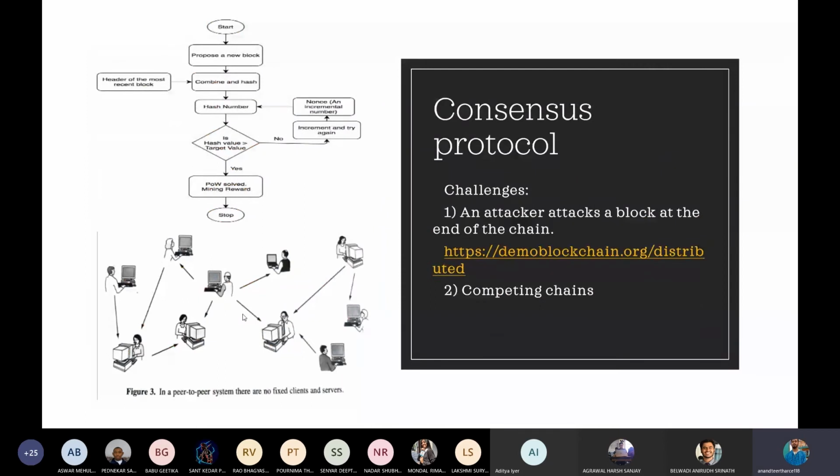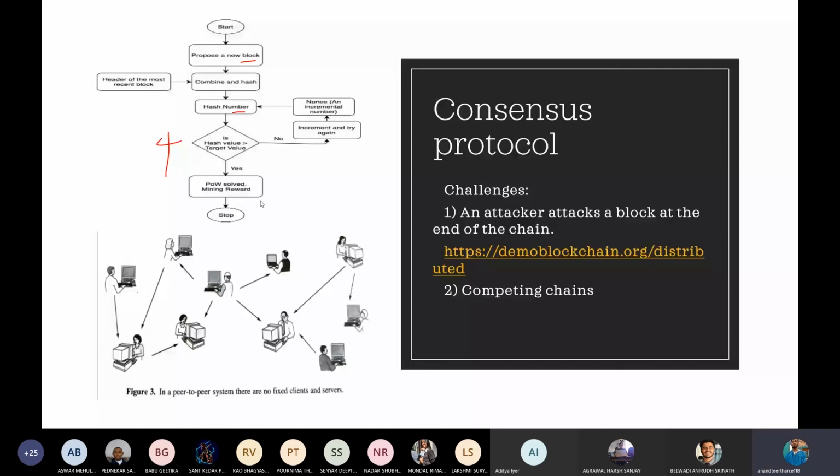So we will see the flowchart is also showing the similar thing. We will create a new block, that is we will propose a new block. We will combine and create a hash. So this hash is created and we will check. This check is nothing but the 4 leading zeros thing. And then if the target is not met, that is if there is no 4 leading zeros, then we will increment the nonce and create the hash again. And if we are getting the hash that is meeting our targets, then we call it as proof of work.